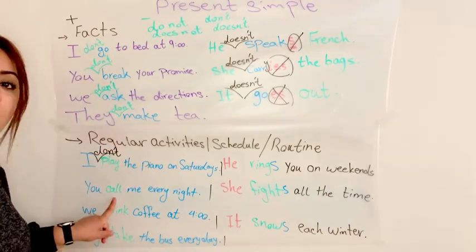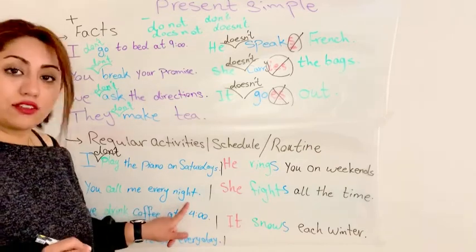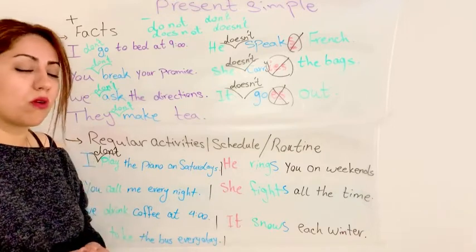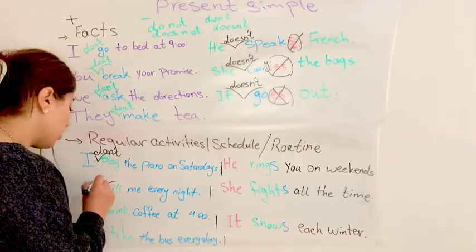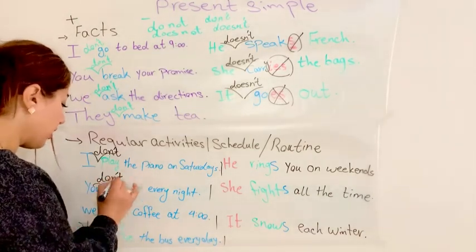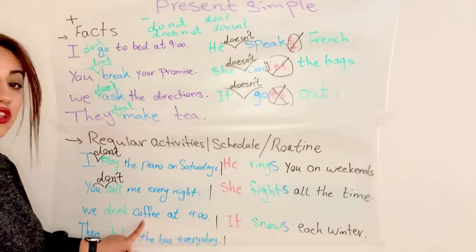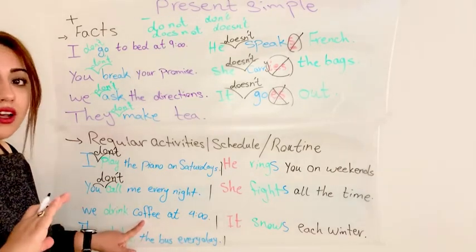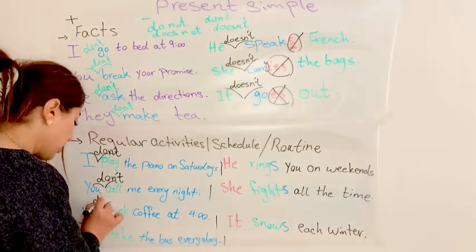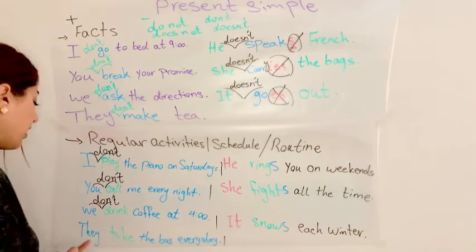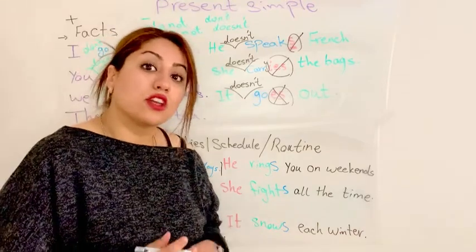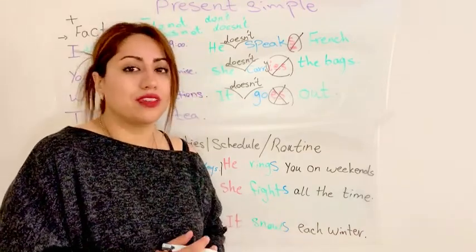Next one. You call me every night. Change it to negative. You do not call me, or you don't. Next, we drink coffee at 4. We change it to negative form. We do not drink. So it's we don't. The short form of do not is don't. They take the bus. The negative form is they do not take. So they don't take.